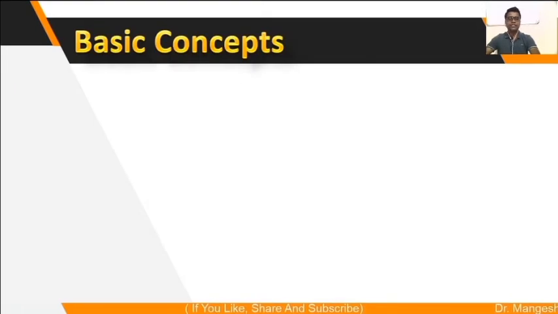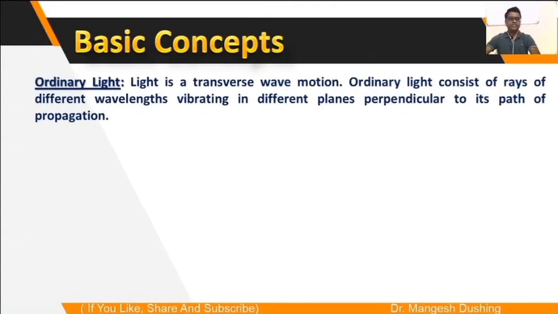Friends, before going into the details, we will learn some basic concepts which are useful to know about optical isomerism. As we know, ordinary light is a transverse wave motion. Ordinary light consists of rays of different wavelengths vibrating in different planes which are perpendicular to its path of propagation.